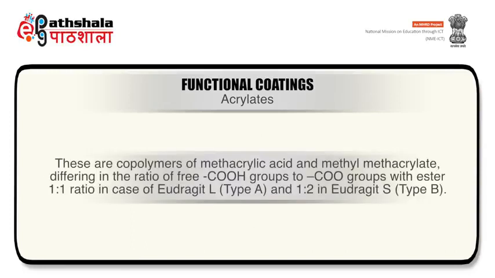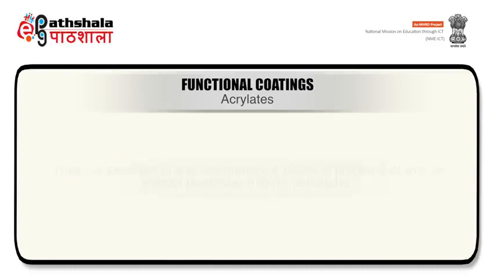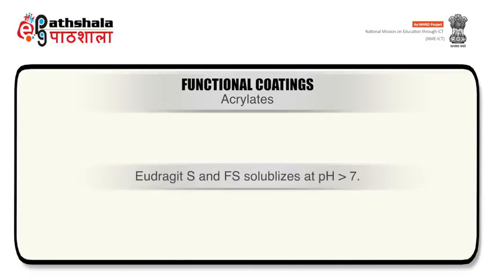These are copolymers of methacrylic acid and methyl methacrylate, differing in the ratio of free carboxylic group to carboxylic acid ester group, 1:1 in the case of Eudragit L type A and 1:2 in Eudragit S type B. They are available in a concentration of 12.5% in propan-2-ol with or without plasticizers.